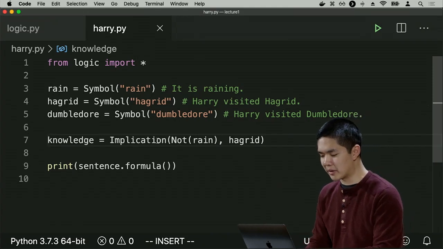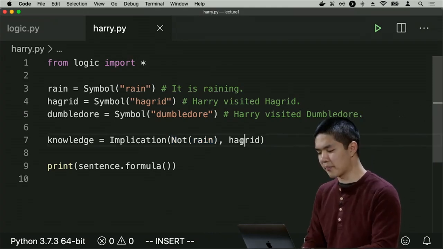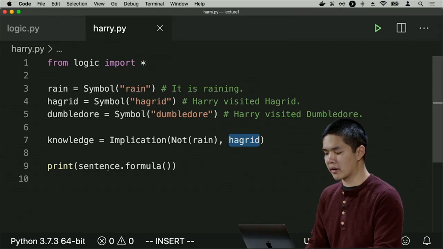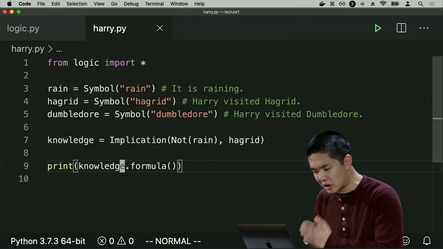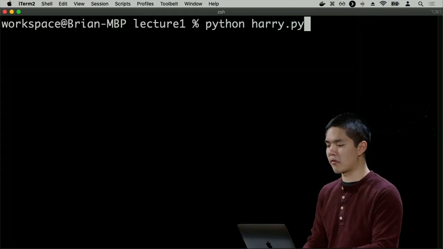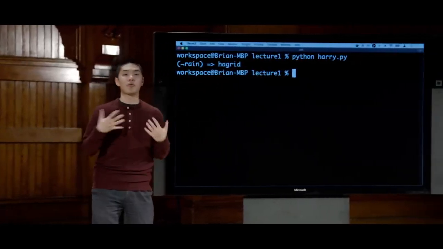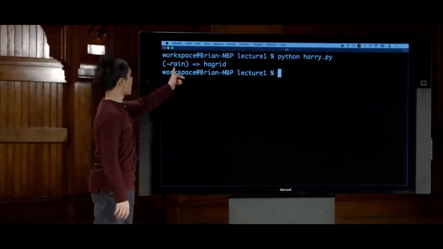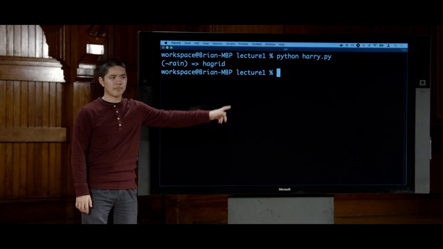So I'm saying implication, the premise is that it's not raining, and if it is not raining, then Harry visited Hagrid. And I can print out knowledge.formula to see the logical formula equivalent of that same idea. So I run python harry.py, and this is the logical formula that we see as a result, which is a text-based version of what we were looking at before. That if it is not raining, then that implies that Harry visited Hagrid.